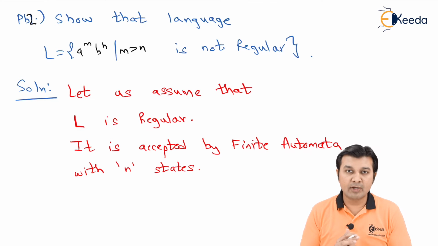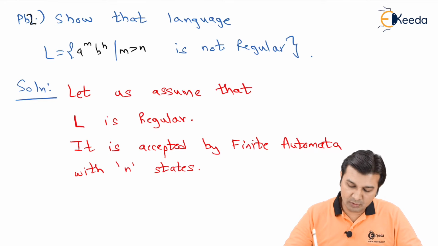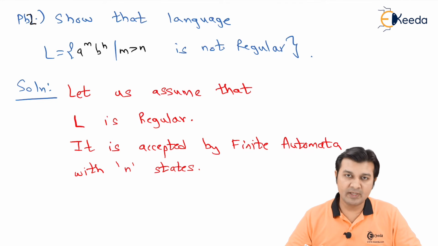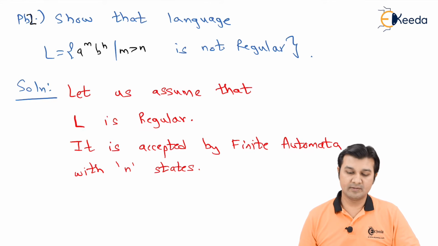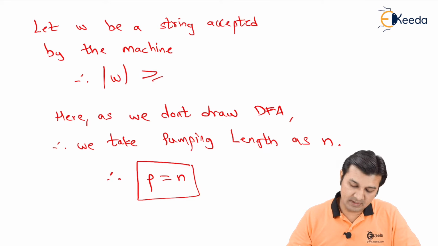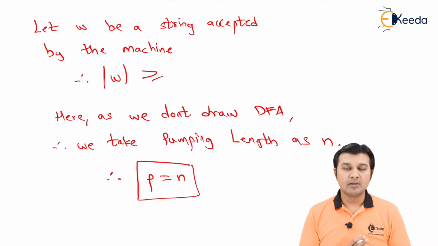As you can see, I have kept all of the steps same and only few things are going to change over here. So I say, let us assume that L is regular. It is accepted by the finite automata with n number of states. Let W be a string accepted by the machine. Therefore, mod of W is greater than what? I have a raised to m, b raised to n.